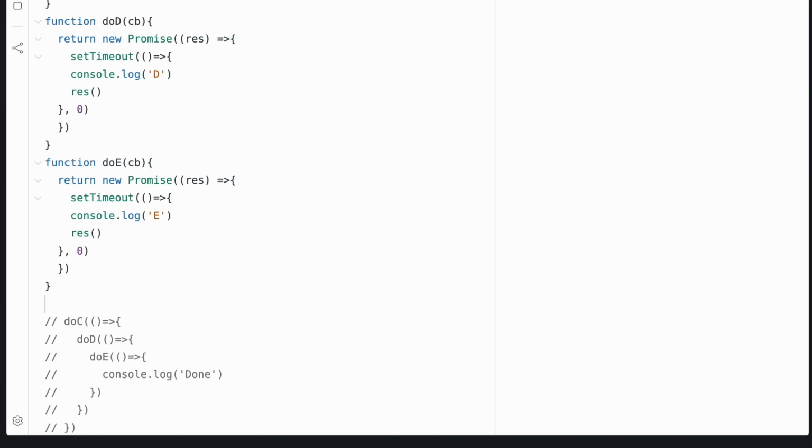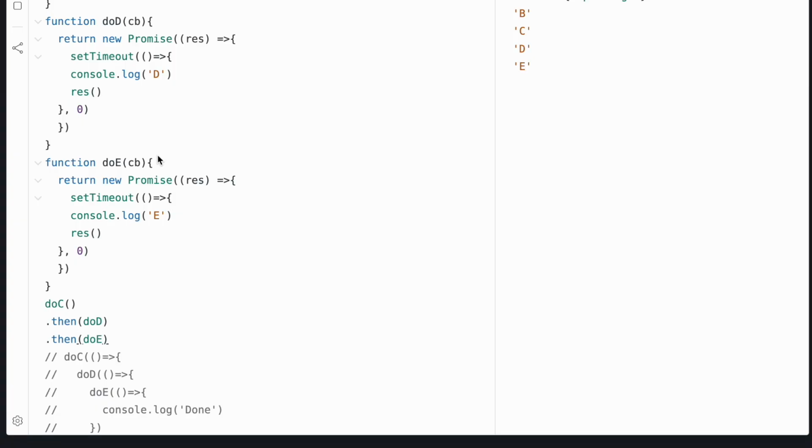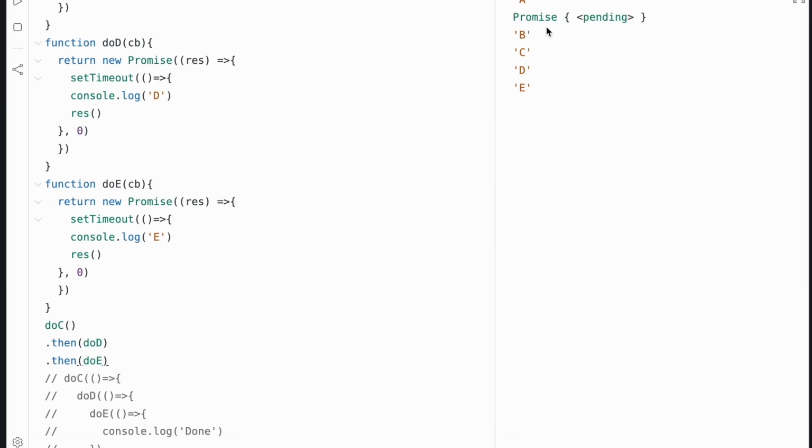For promises, instead of having this deep nesting, we're just going to have something that goes like do C and do D, so that when C is done running, you do D, then when D is done running, do E.